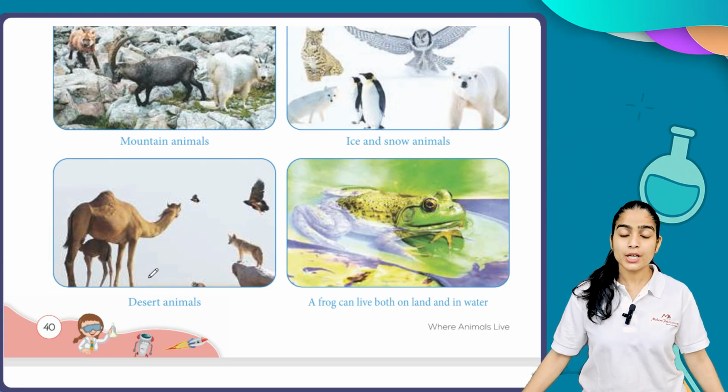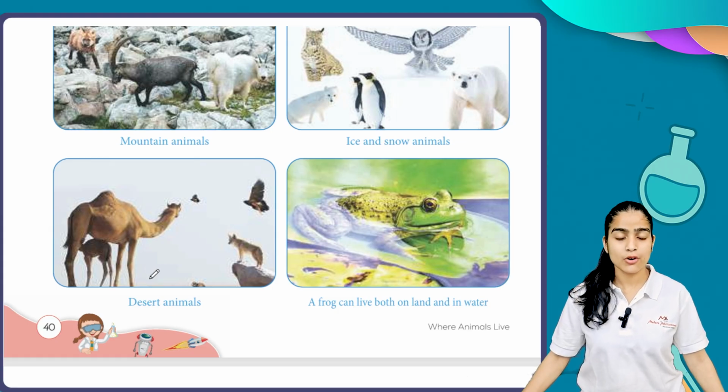So till now we have discussed the shelters of animals. We saw those animals which live on land, in the sea, in both conditions, and in the water as well. So students, now what you have to do is make a list of the different animals and their different shelters.